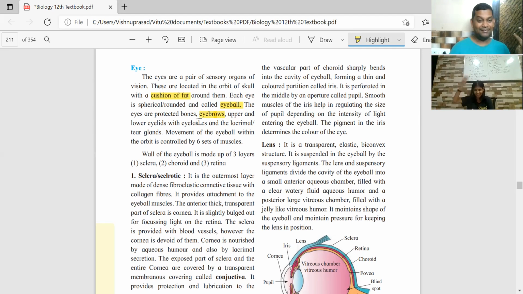Sweat. Correct. Like when we sweat, generally there is sweat trickling down the forehead. So these eyebrows are the ones which absorb it, because sweat mostly contains salts. So if it enters the eyeball, it will start burning your eyes. So eyebrows are given to protect the eyes. That's one thing. Okay?